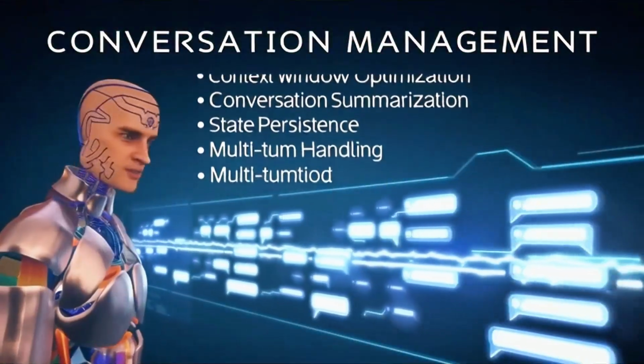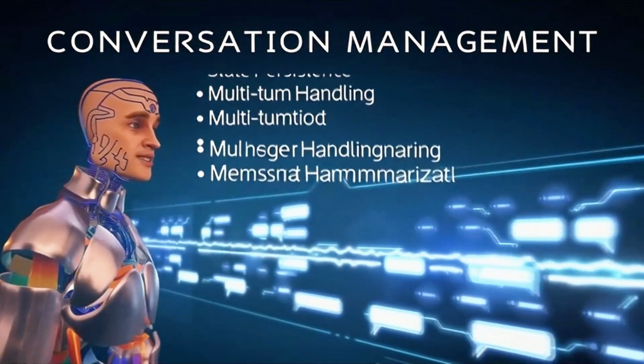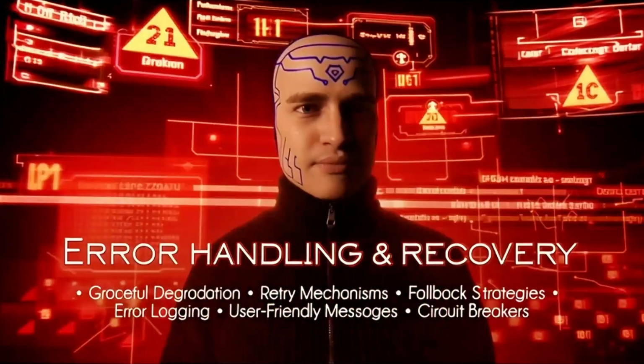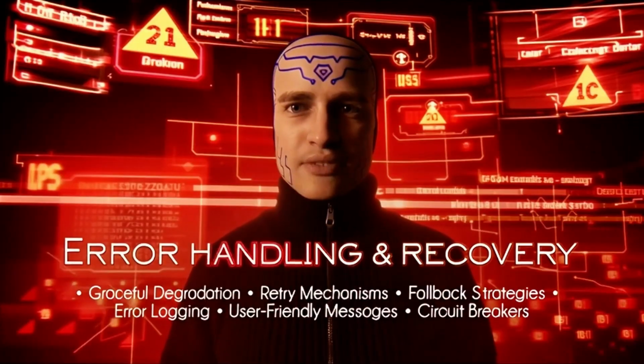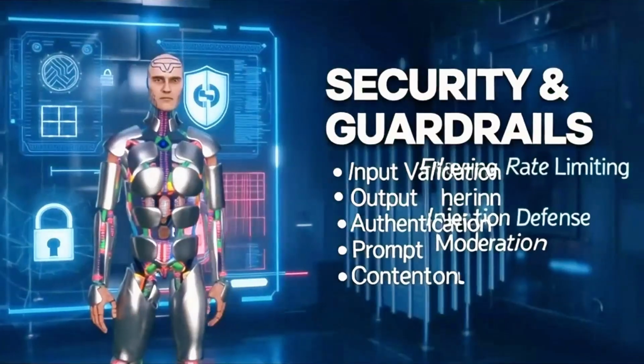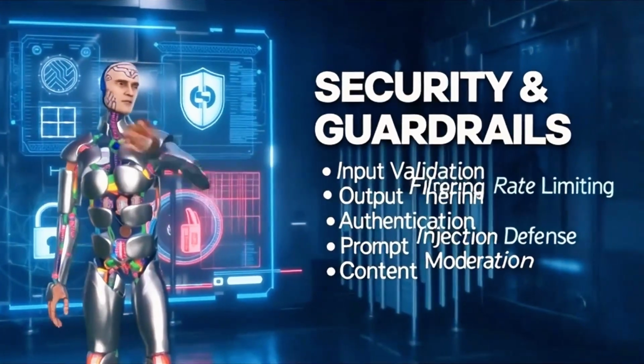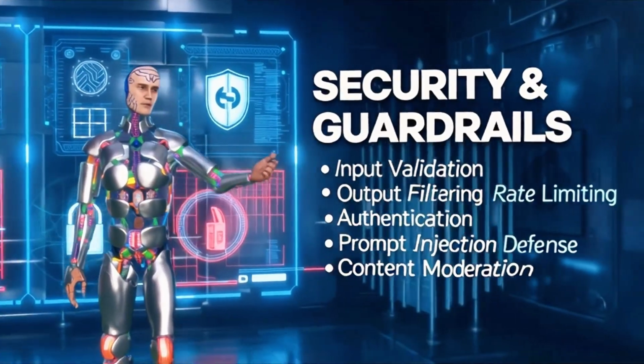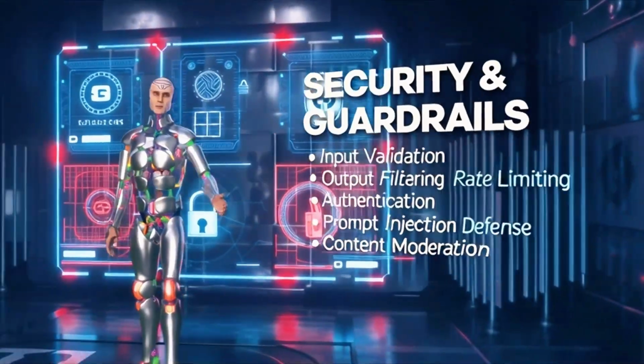You must manage the conversation history per slide 24, or your agent will get amnesia. You need error handling on slide 25. If an API fails, the agent shouldn't crash, it should retry. And please, for the love of silicon, implement security on slide 26. Guardrails against prompt injection are mandatory.